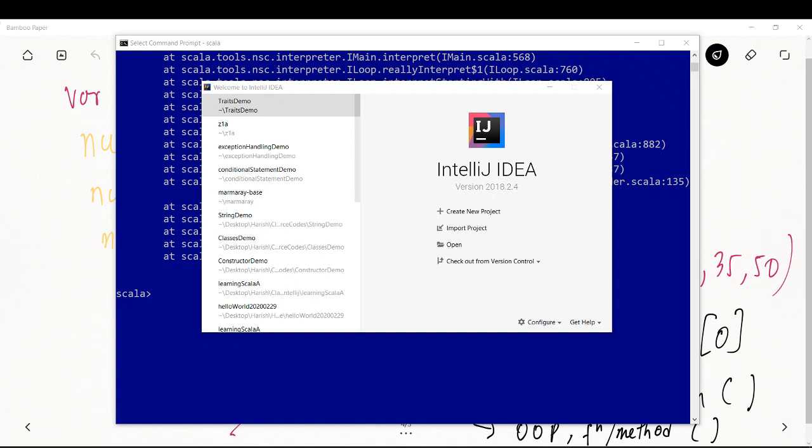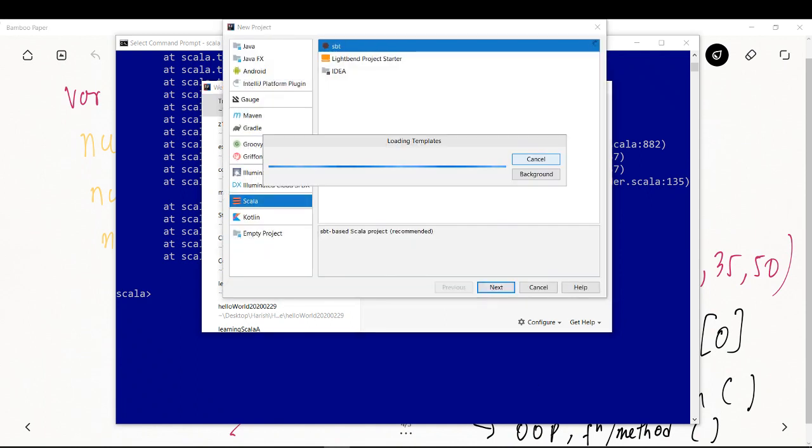Okay, so IntelliJ is started, and click on create new project. Then Scala, SBT, then next.